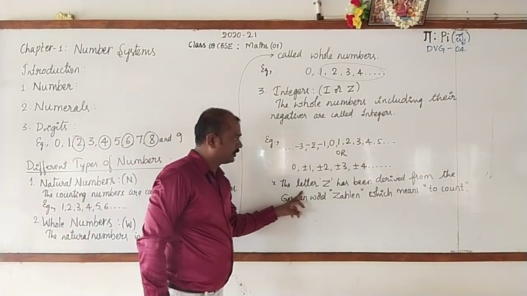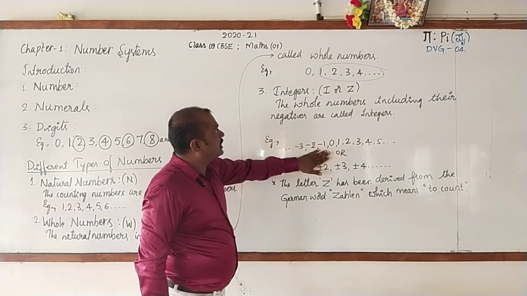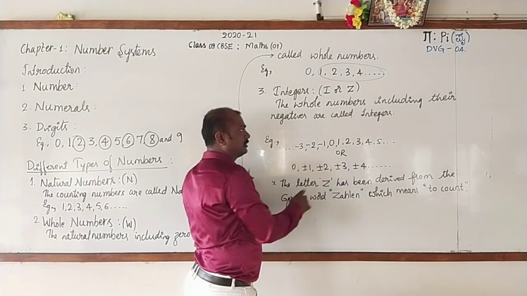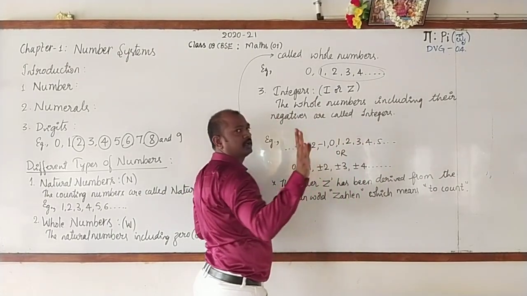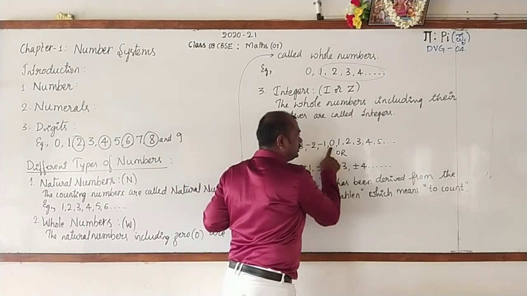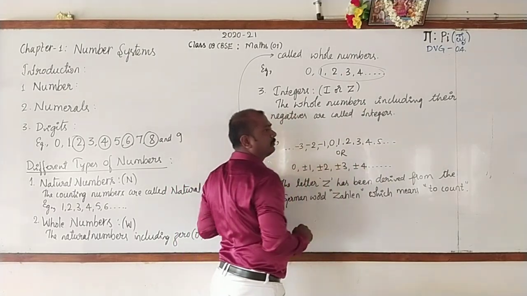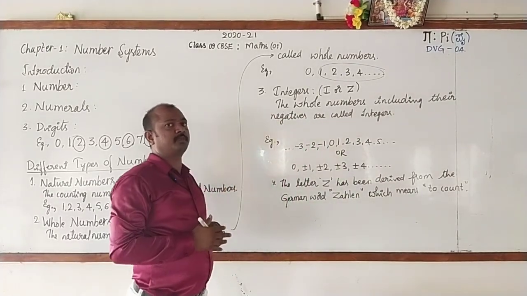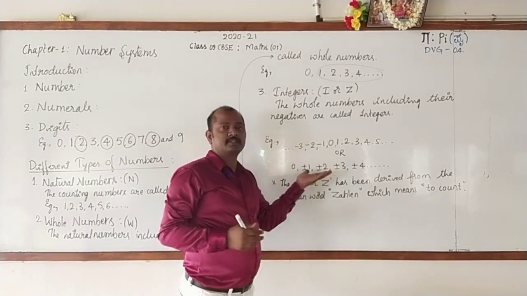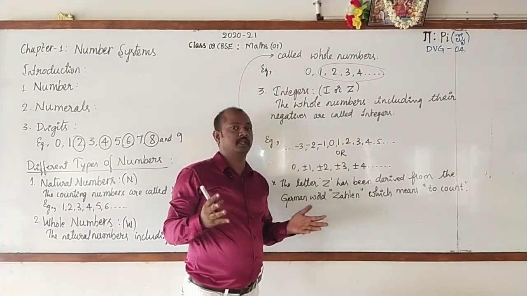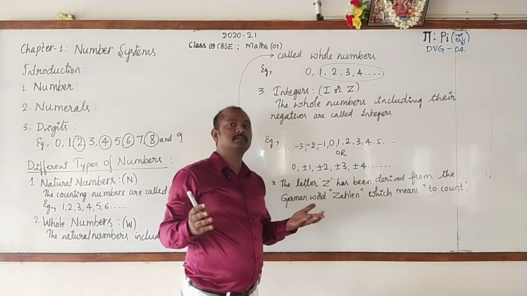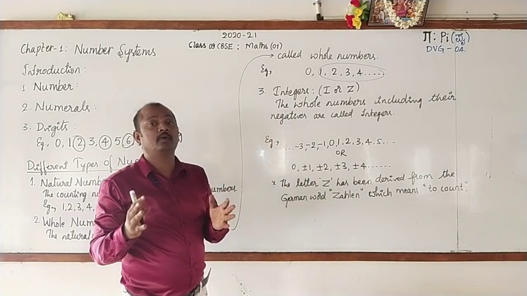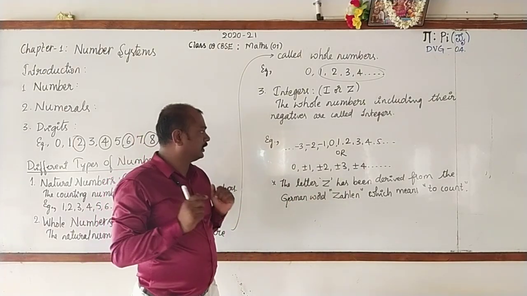Now look here. When you observe the examples of integers, you can see that it includes N, nothing but natural numbers. Therefore, natural numbers are integers. It includes W, nothing but whole numbers. So all whole numbers are integers. But the reverse is not possible. That is, you cannot say that integers are whole numbers or natural numbers. The reason is -1 is not a natural number. Even -2, -3 are not whole numbers. Clear? Okay.